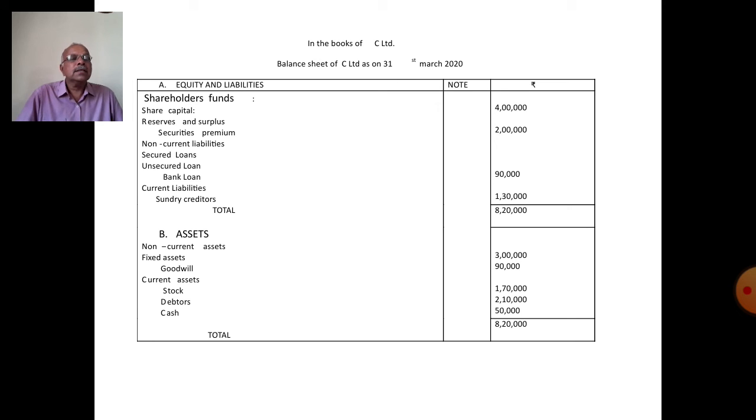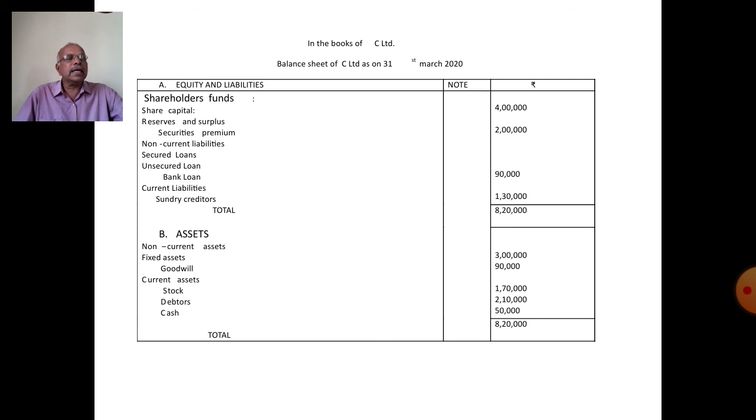Then debtors. A Limited 80,000, B Limited 1,30,000. Total is 2,10,000. Then cash. Cash only 50,000 in the books of A Limited, B Limited nil. The cash is 50,000.